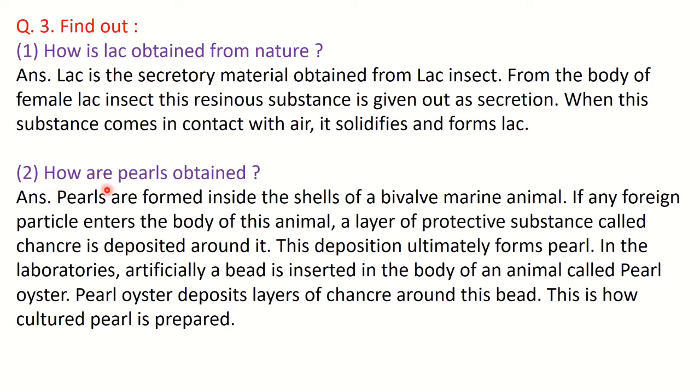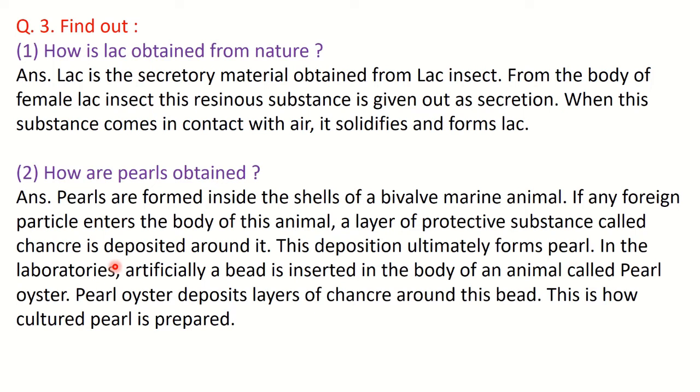Then next is how are pearls obtained? So pearls are obtained from the shells of bivalve marine animals. If any foreign particle enters the body of this animal, a layer of protective substance called nacre is deposited around it, and this deposition of nacre forms the pearl.